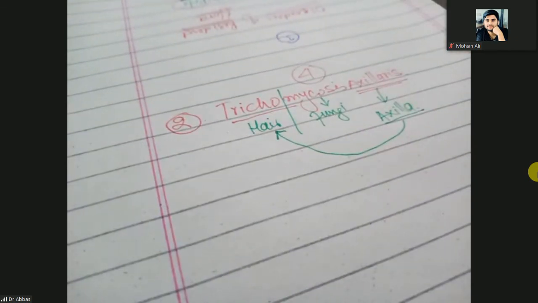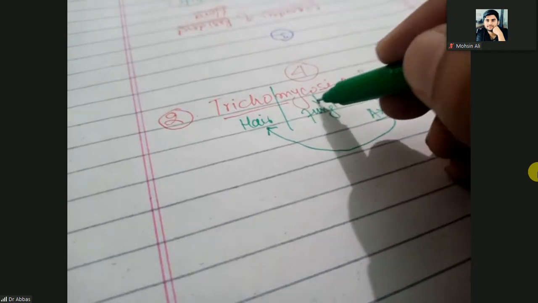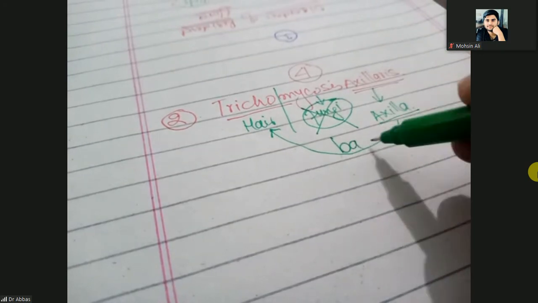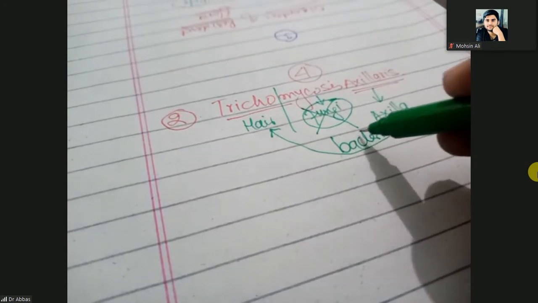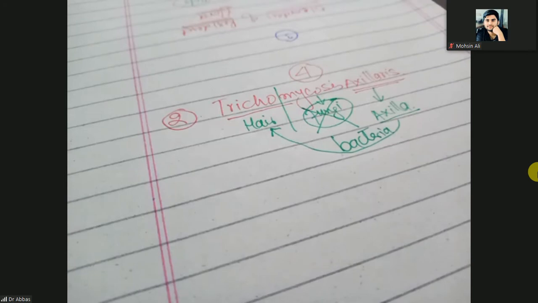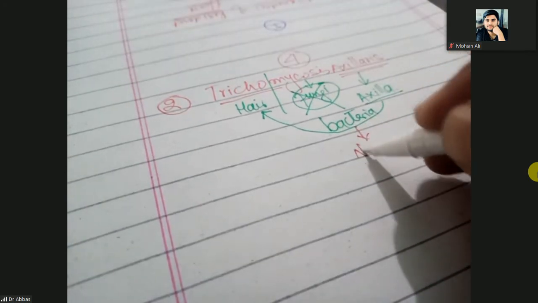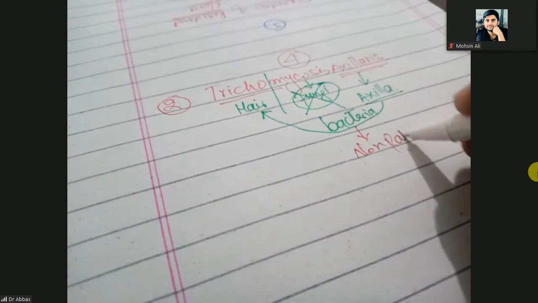Due to the fungal infection, axillary hair will be changed. But this mycosis is a misnomer. It is not due to fungi, it is due to bacteria, and that bacteria is non-pathological.